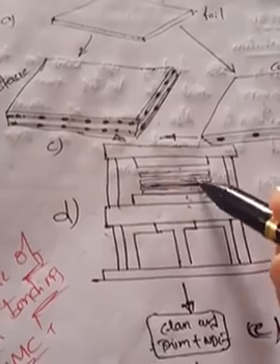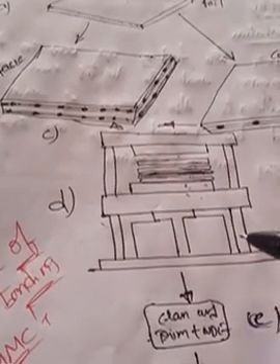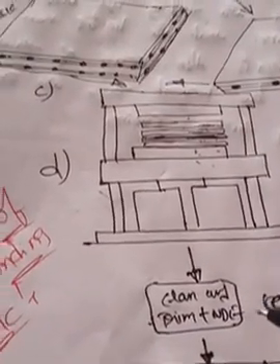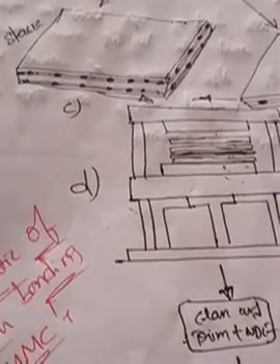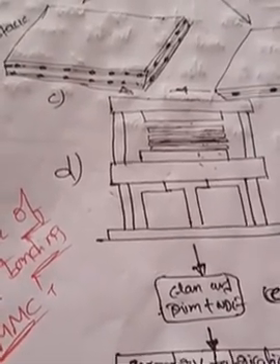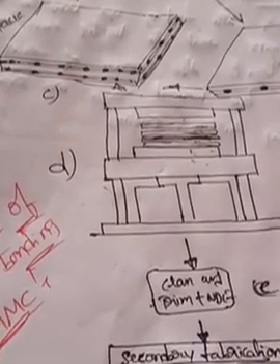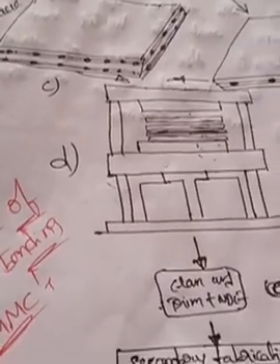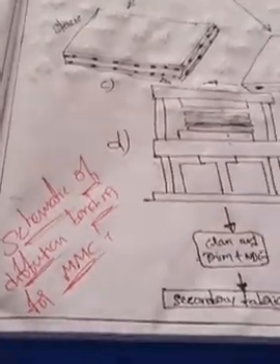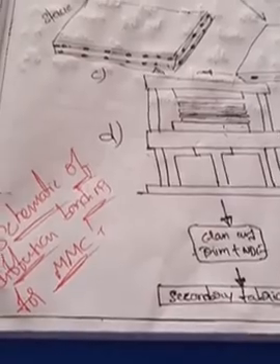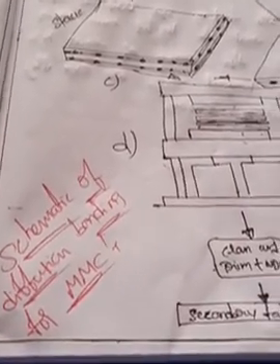Then you can get clean and trimmed parts. With the help of non-destructive evaluation, you can get clean and trimmed machined equipment. So this is the way of manufacturing of MMC. This manufacturing type is also called diffusion bonding.